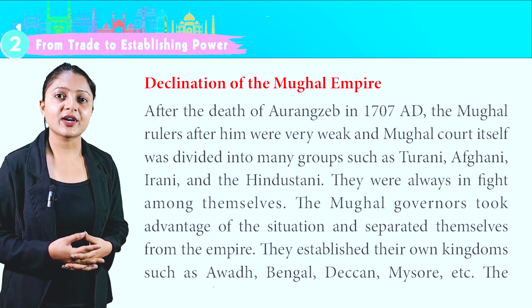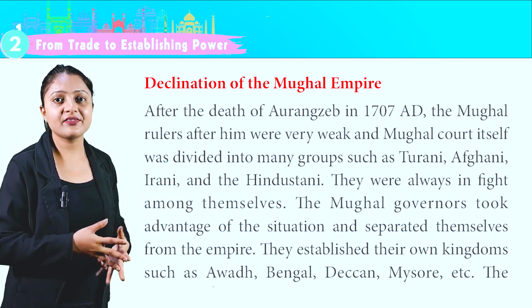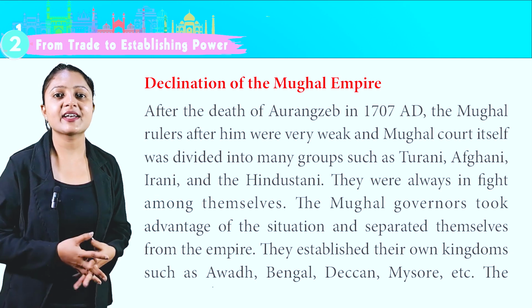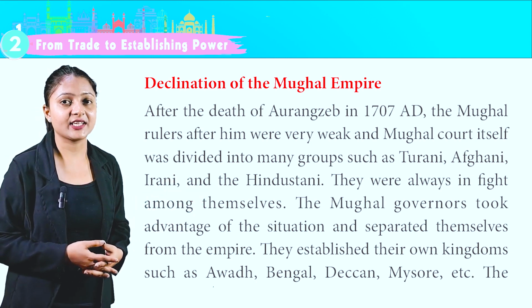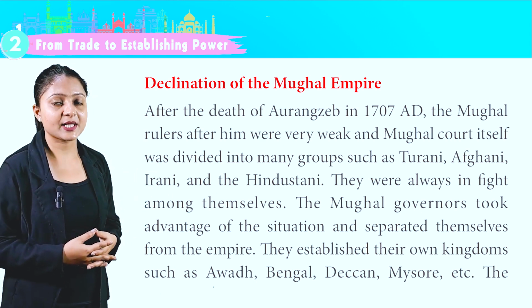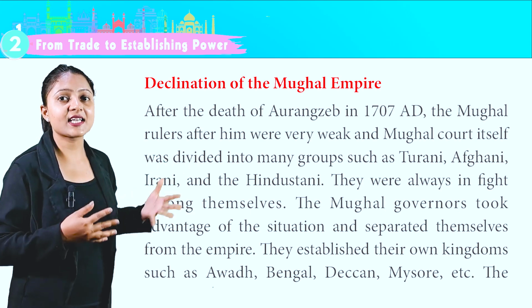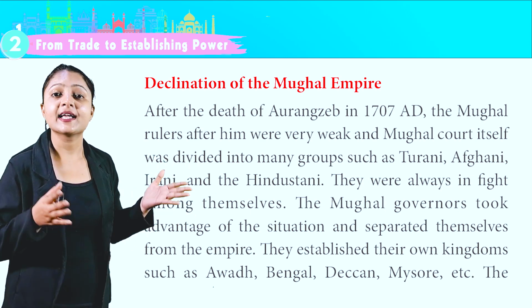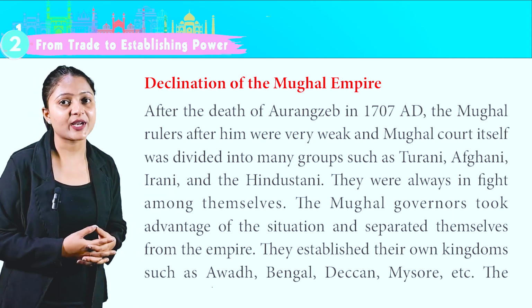After the death of Aurangzeb in 1707 AD, the Mughal rulers after him were very weak and the Mughal court itself was divided into many groups such as Turani, Afghani, Irani and the Hindustani. They were always in fight among themselves. The Mughal governors took advantage of the situation and separated themselves from the empire. They established their own kingdoms such as Awadh, Bengal, Deccan, Mysore, etc.